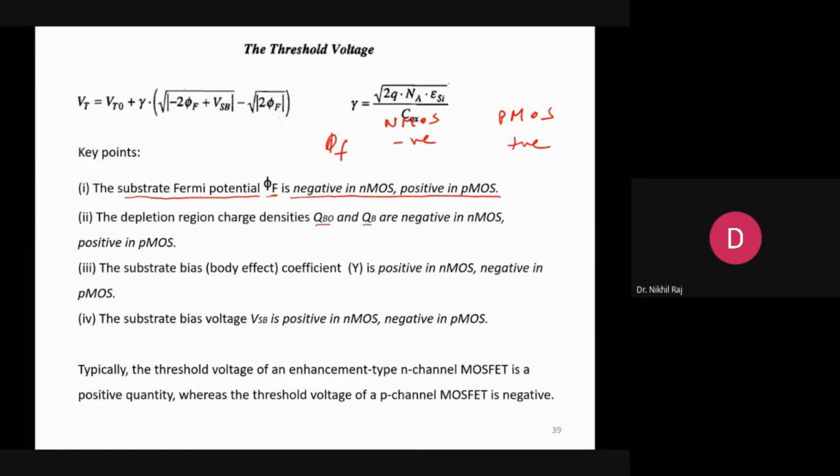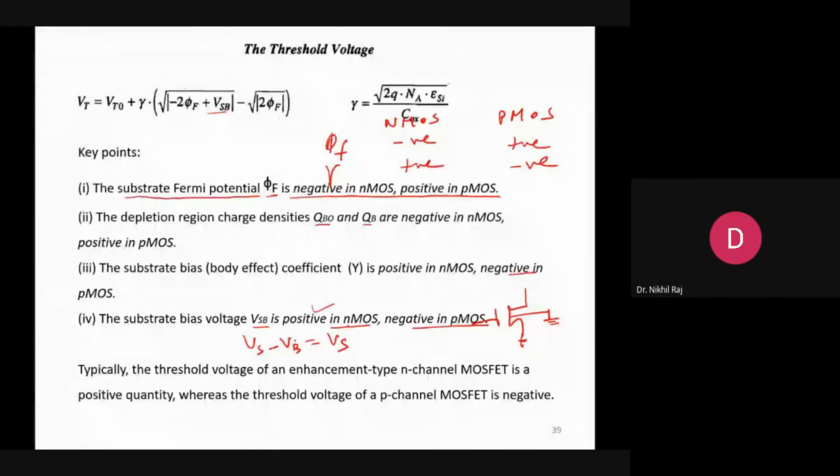However, this we have not dealt with. The substrate body effect gamma is positive for NMOS, and it will be negative for PMOS. And the substrate voltage VSB is positive for NMOS. VSB being positive means your threshold voltage is reduced. And why is it given positive? Because for NMOS, bulk is always grounded, so Vs minus Vb is always 0. So for NMOS, VSB is nothing but Vs. And Vs we cannot connect to a negative voltage because in digital there is no negative concept. So this VSB is always positive for the NMOS case.